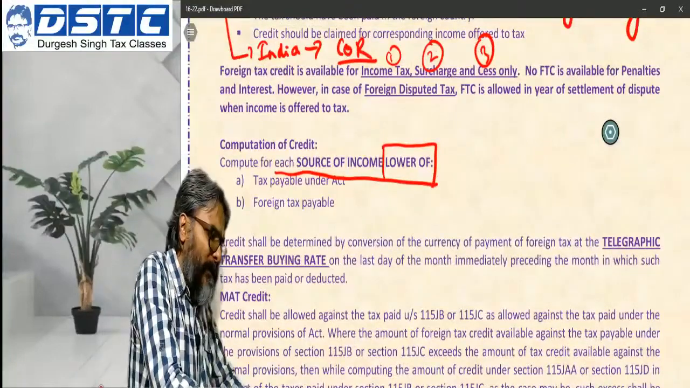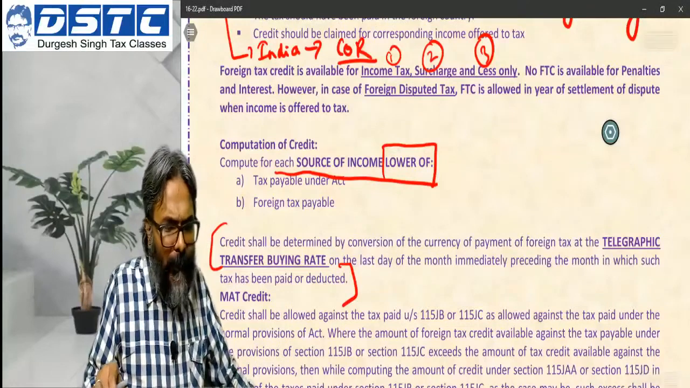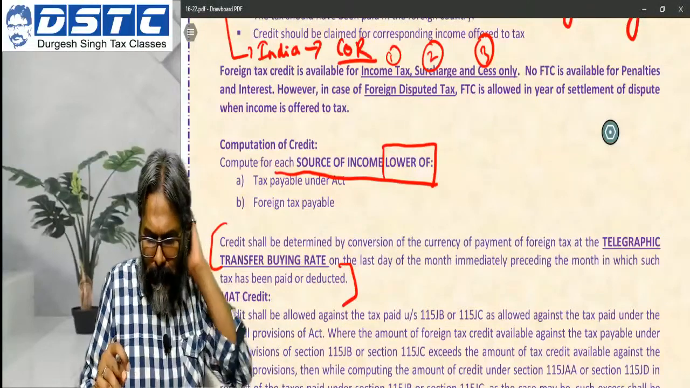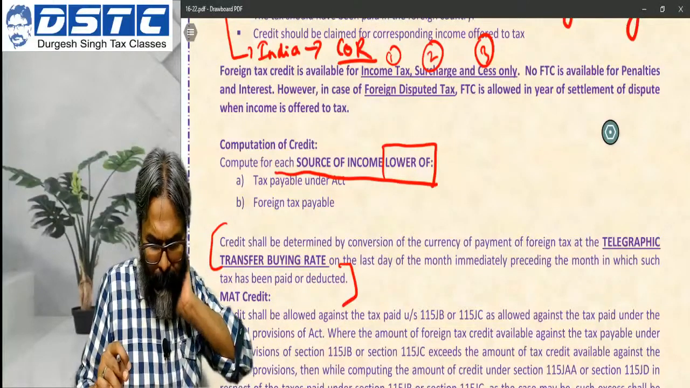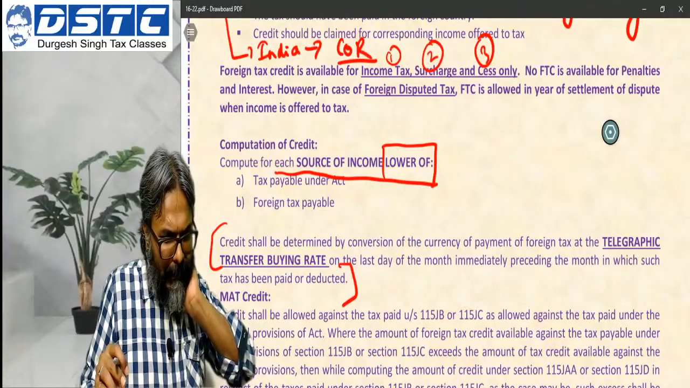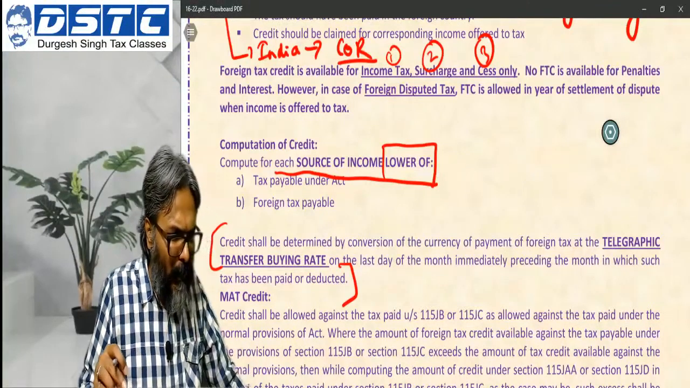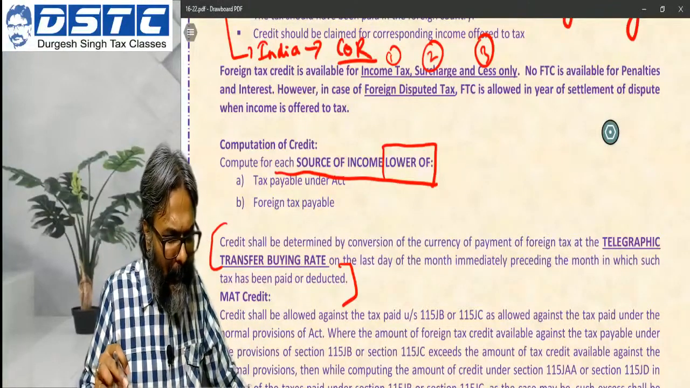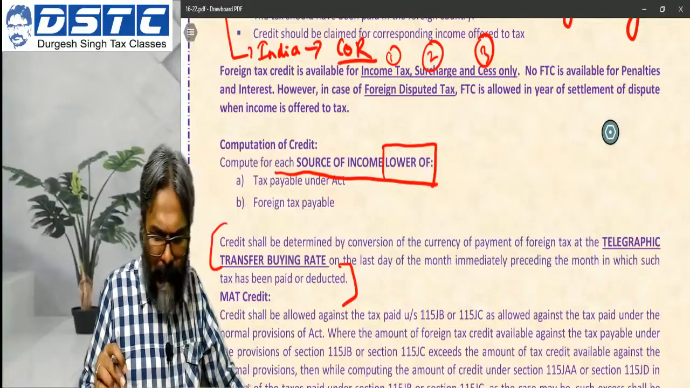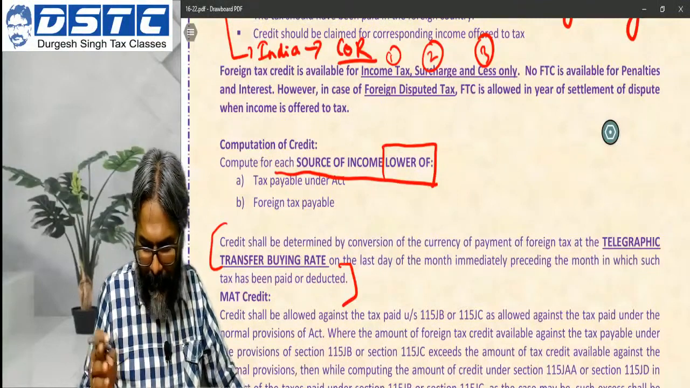And finally students, this particular point: the credit shall be determined by the conversion. The conversion of what, students? The conversion of the currency of payment of foreign tax at the telegraphic transfer buying rate on the last day of the month immediately preceding the month in which such tax has been paid or deducted. So that is how it would be.